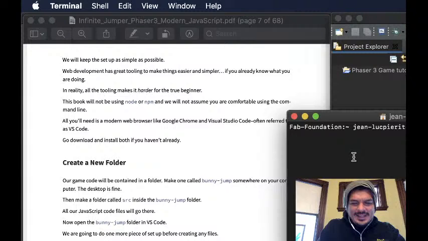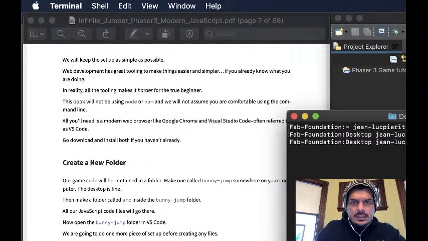Let's try going to the desktop really quickly. I'm going to mkdir website. Okay, cd website.